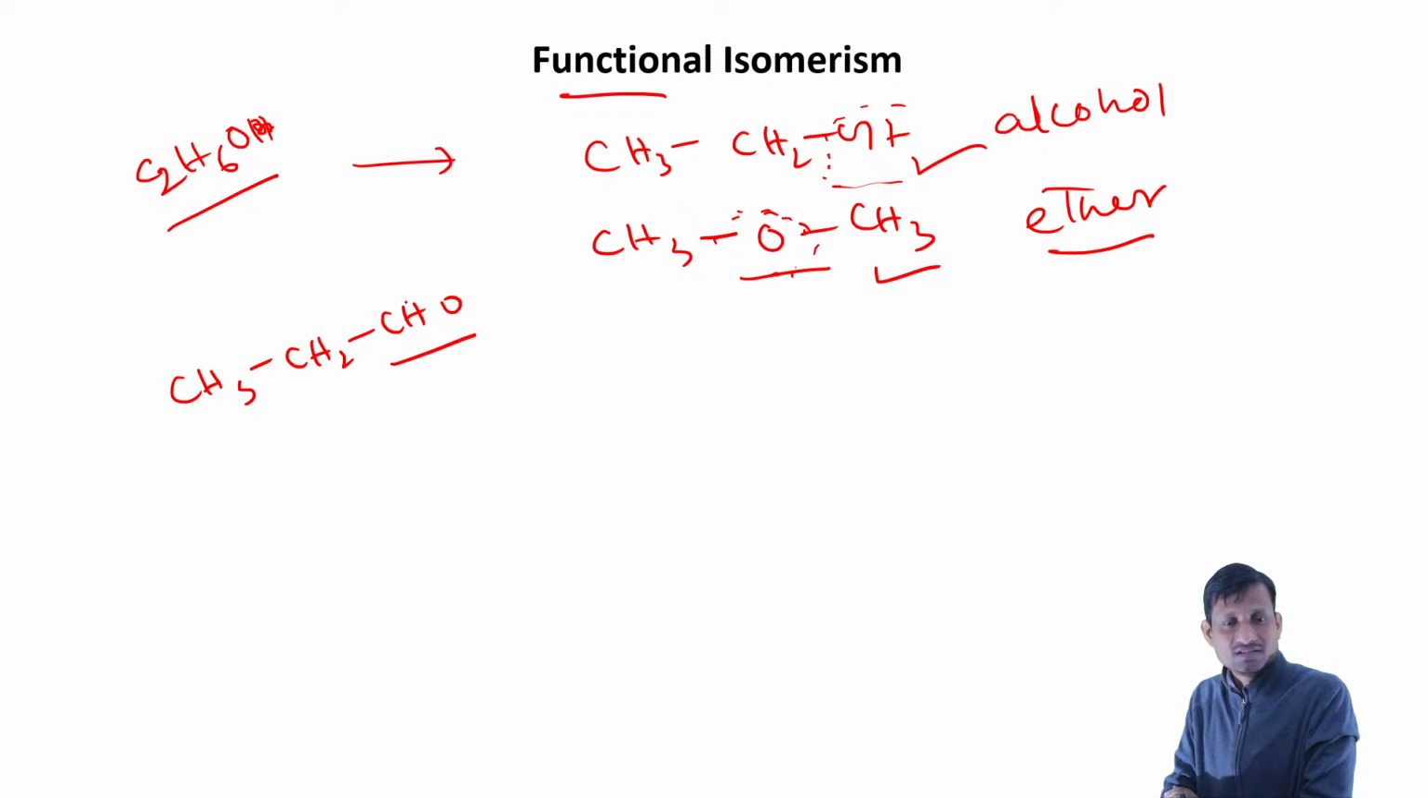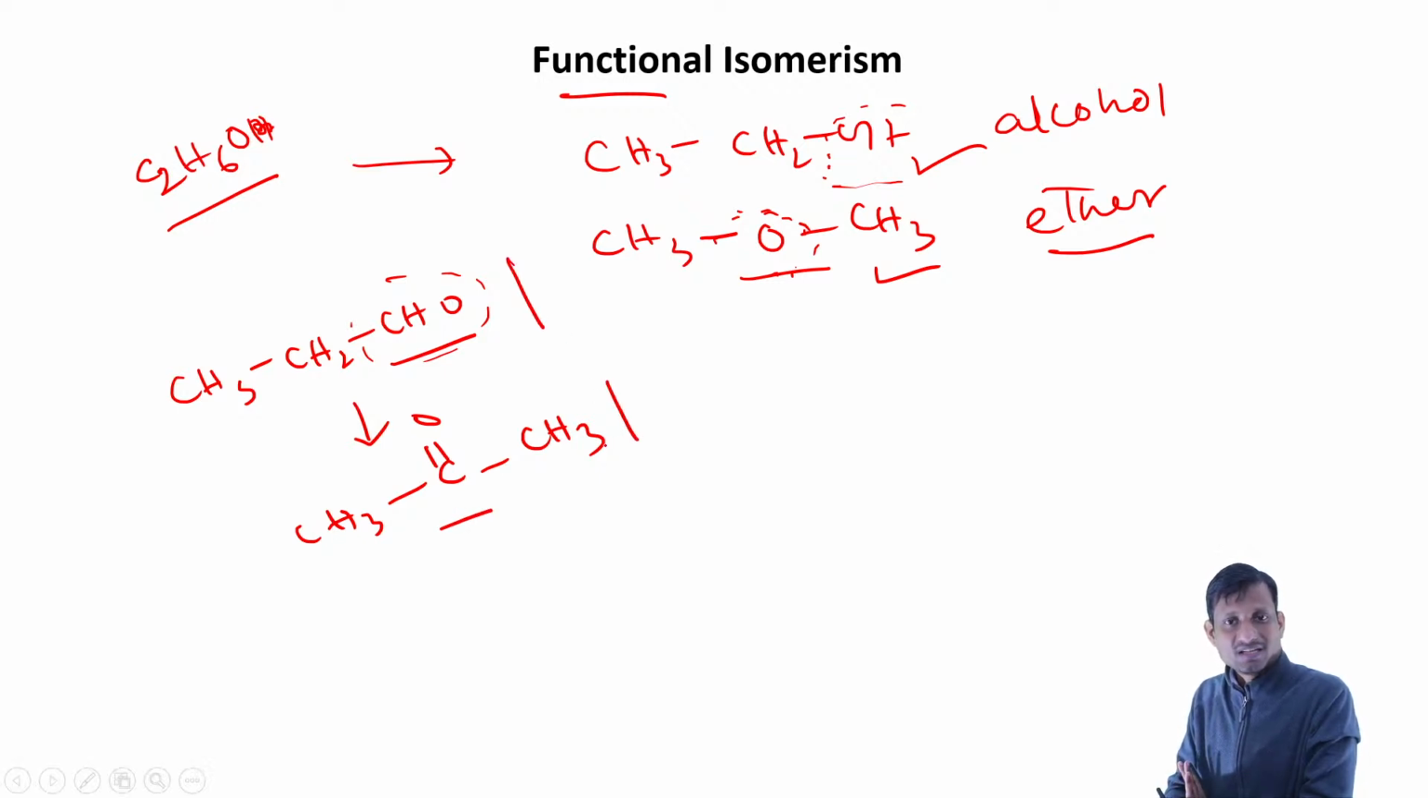We learn that the CHO functional group is aldehyde, but we can have the same formula like CH3 C double bond O CH3. So when we have this, aldehyde and ketone are functional isomers.